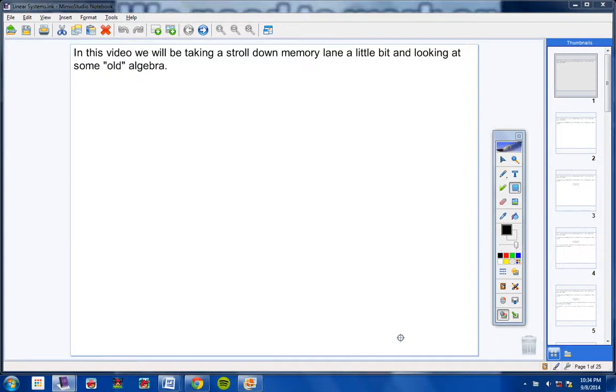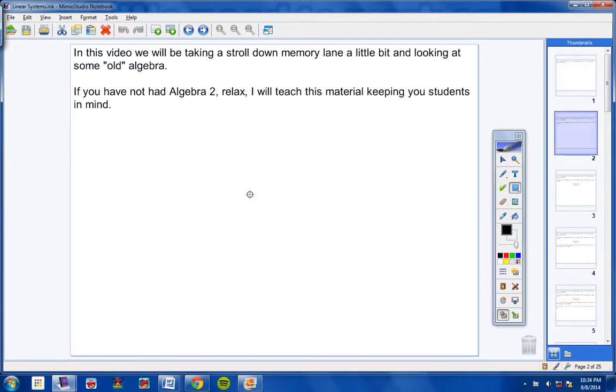Taking a stroll down memory lane a little bit, we will be looking at some old algebra today, some old algebra that you should have had in the past, okay? If you've not had Algebra 2, just relax. I will teach this material keeping you students in mind, okay? So I will go slow, and I will explain this material well, but most of you should have had this in Algebra 1 and Algebra 2 also.